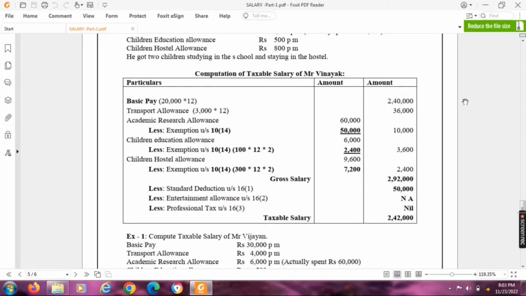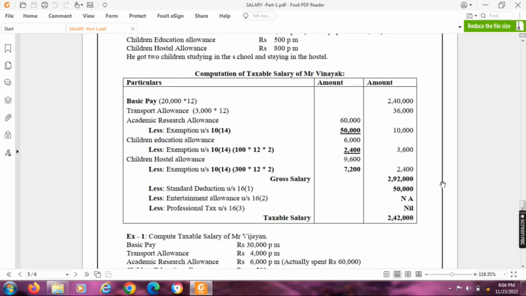Next, children hostel allowance. Actual allowance was 800 per month into 12, 9,600. Less exemption under section 10(14). For children hostel allowance, we can claim exemption of 300 per month per child. Maximum exemption is limited to 2 children. So 300 into 12 into 2 children, that means 7,200 we can claim as exemption. Actual 9,600, exemption 7,200, balance 2,400 is taxable. So the gross salary will be 2,92,000.